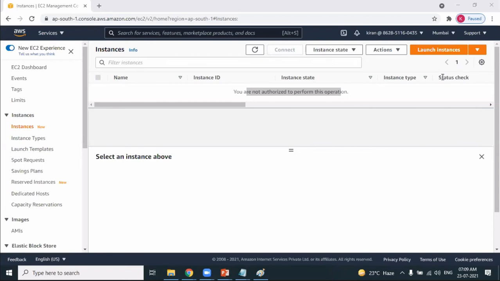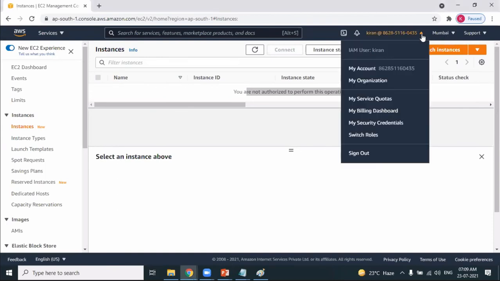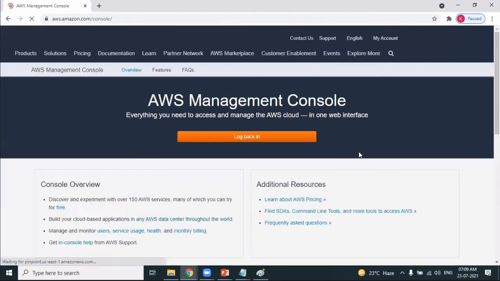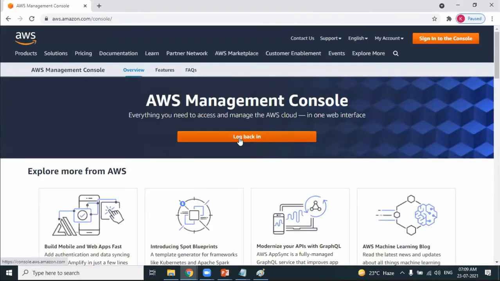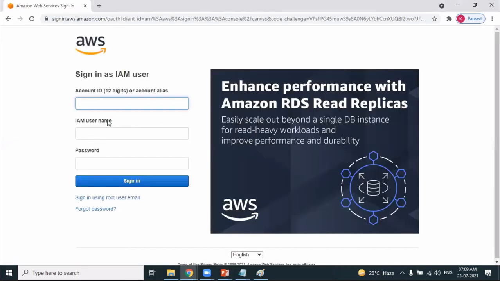So let's move on. We have discussed the concept of IAM users. Let's discuss the next terminology called groups. I want to log in back as a root user. I don't want to log in as an IAM user. Here I want to log in as a root user.